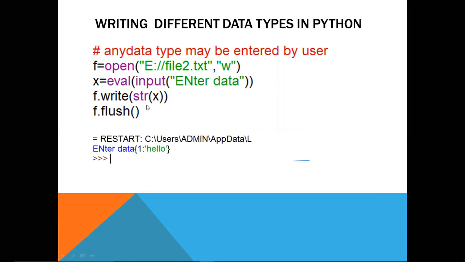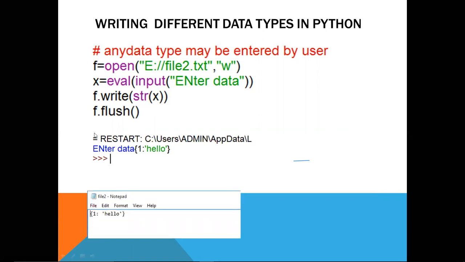I have given here one dictionary value, and I am writing it into the file. Now let us see what will be the content of the file. Here you can see that inside file 2.txt, this is the notepad file 2, which is created when we open it using the open function. We can see that one dictionary is written inside this file. Okay, so this is how we can write different data types inside a file in Python. The rest we will see in the next class. This is all for today. Take care.